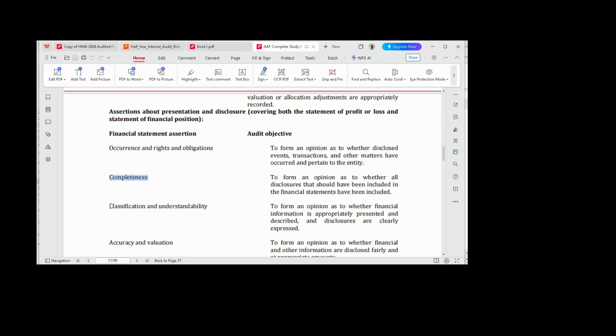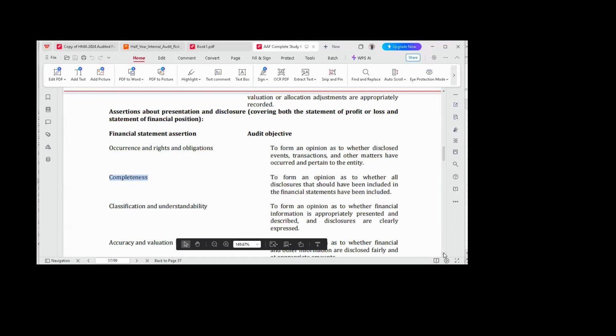Then we have classification and understandability. We have classification under assertion based on what? Transactions and events. Then understandability here means that the auditor will check whether all the information that is contained in financial statements are clearly expressed. Anybody that picks up financial statement can understand all the information that is contained in financial statement. That would be classification and what? Understandability.